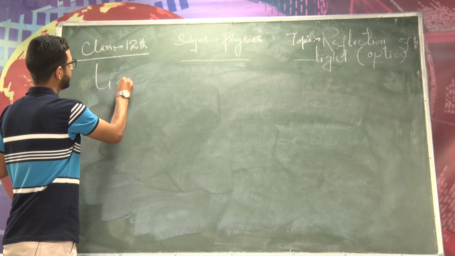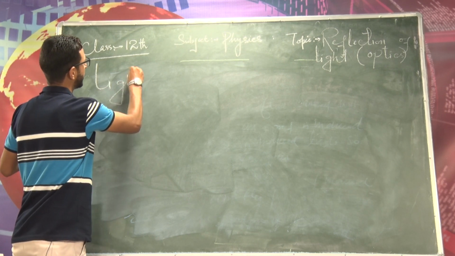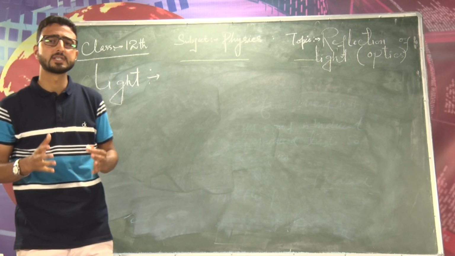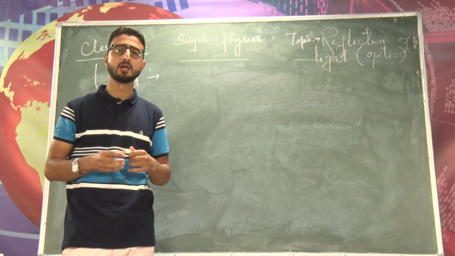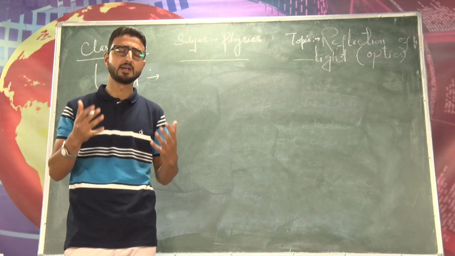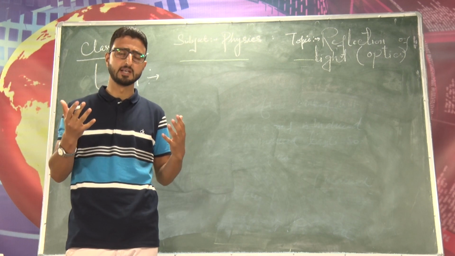So you might have heard this word in the previous classes as well. So you can see the light from luminous sources like your sun, your stars, your bulb. We have the Fresnel light here. Like you can see the light from the candle as well. That is the emitting light, the luminous object.